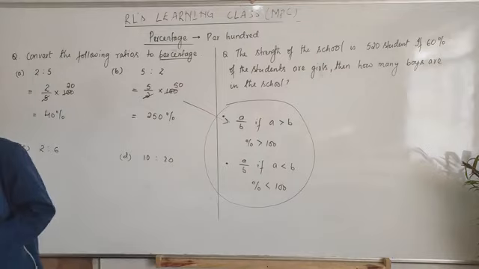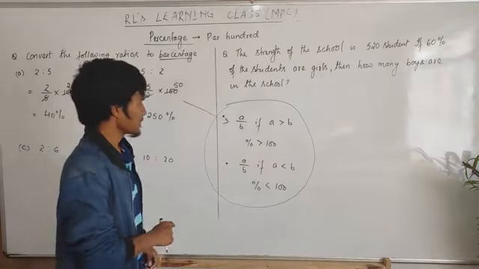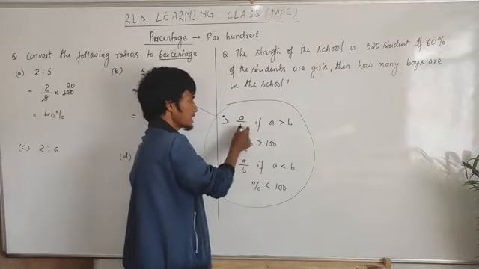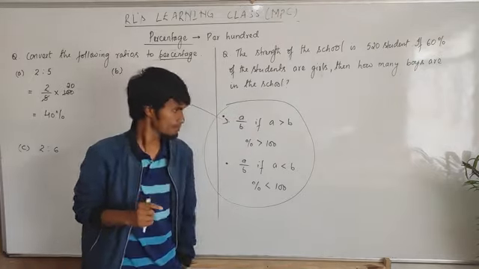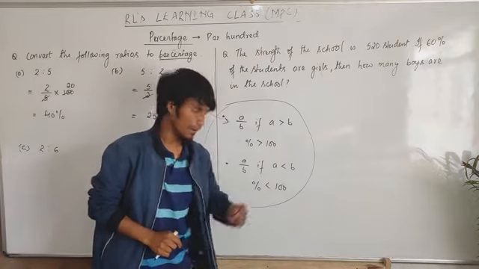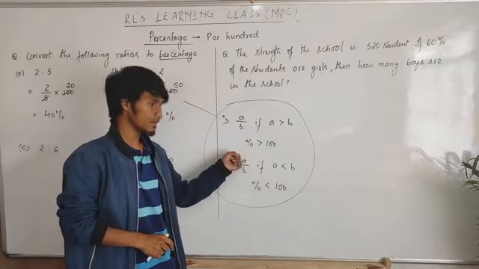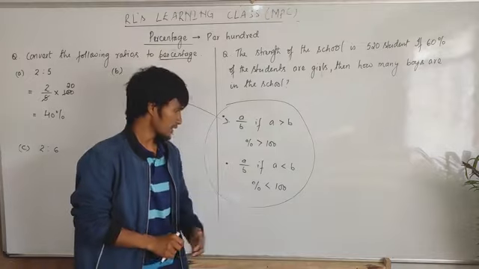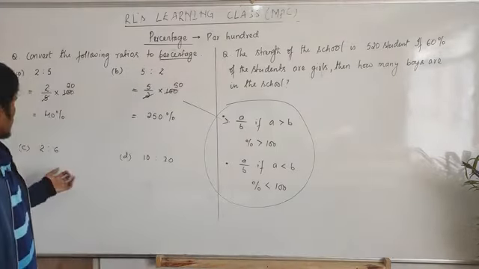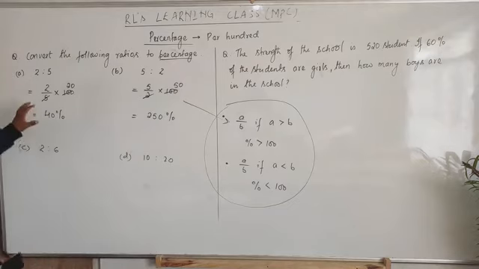If the numerator is less than the denominator, then the percentage is always less than 100. Okay, then you do this question on your own.